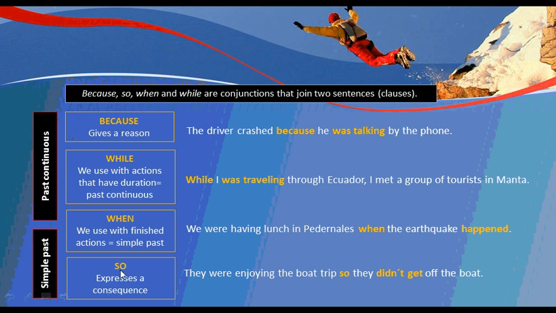So expresses a consequence. They were enjoying the boat, continuous action, so they didn't get off the boat. So they didn't get, simple past. Okay, let's do some exercises to apply these rules.